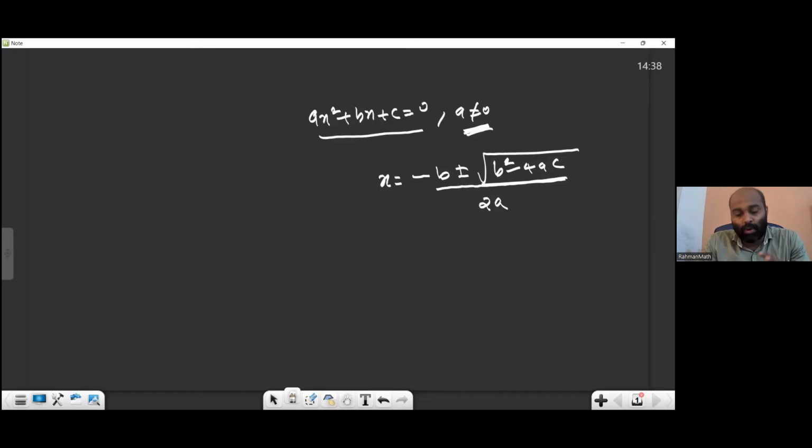I'm not actually doing the problem using this one, but I want to do some questions related to this. And here 3 cases are there, provided b square minus 4ac greater than or equal to 0. This is also important. Why? Square root is defined only for positive numbers or for 0. Square root is not defined for negative numbers in the real system. Real system means whatever numbers you have learned up to this age, all together we call the real system.